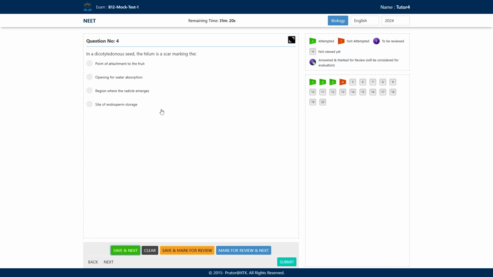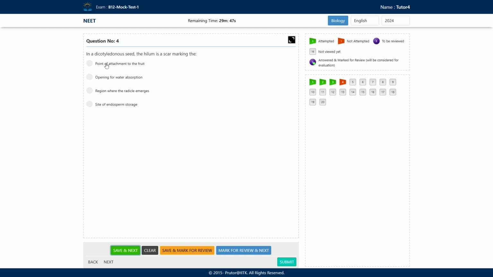The next question: in a dicotyledonous seed, meaning they're talking about a dicot seed, the hilum is a scar marking the... So what is hilum? And what does it represent? Okay, so what are the options? Option A is point of attachment to the fruit. Option B is opening for the water absorption. Option C is region where the radicle emerges. So, does the radicle emerge from the hilum? And then option D, site of the endosperm storage. What will be the correct answer from these options A, B, C and D?